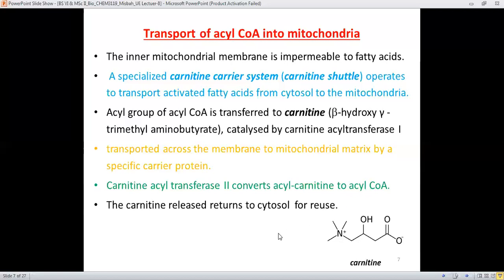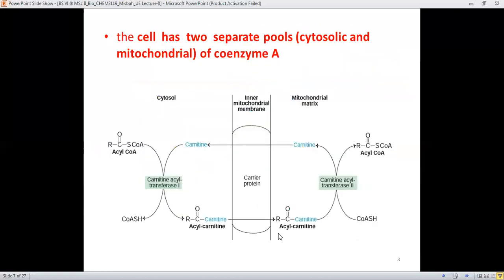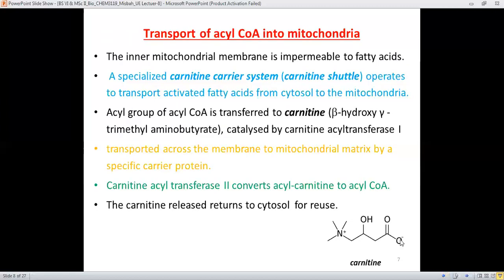And now the carnitine is available again. It is now free, and it will go back into the cytosol to carry out this function again. Here is shown the structure of carnitine. It's a small molecule which is responsible for the transport of the acyl CoA.